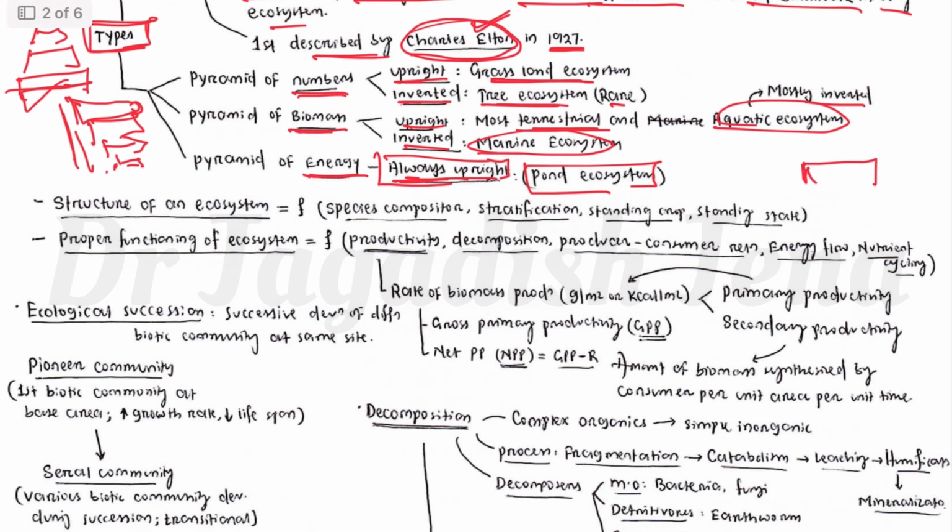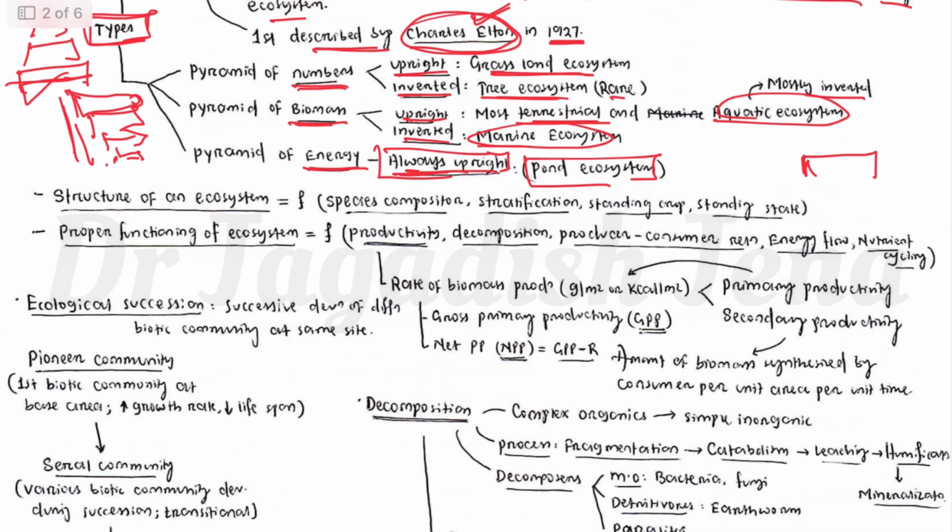Then let's discuss the structure of an ecosystem. Ecosystem structure is a function of species composition, that means what are the different types of species present in the ecosystem. Then stratification, how they are being stratified. Then standing crop, standing state. So at what stage the organism is, what is the species composition of that particular location or ecosystem, and how they are being stratified, based on that the structure of the ecosystem depends.